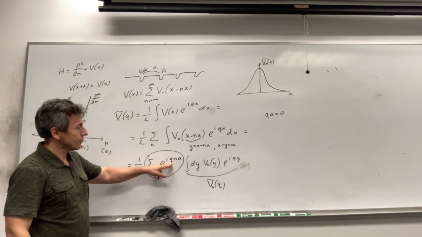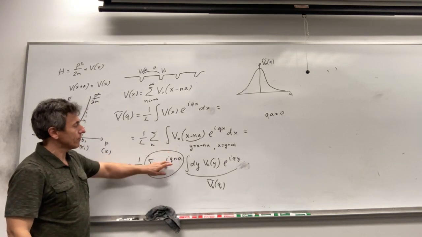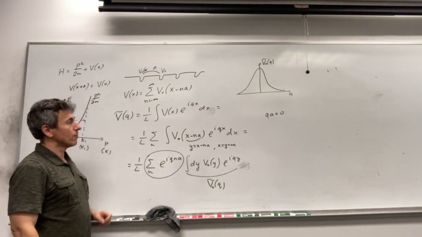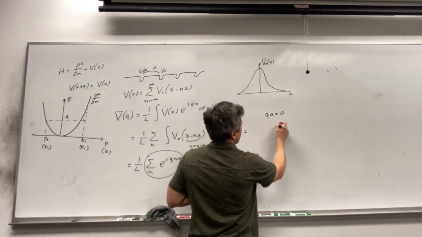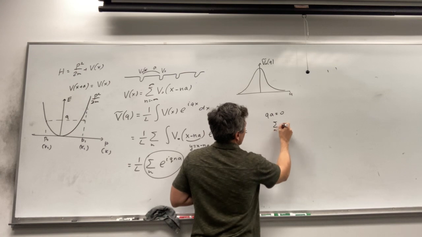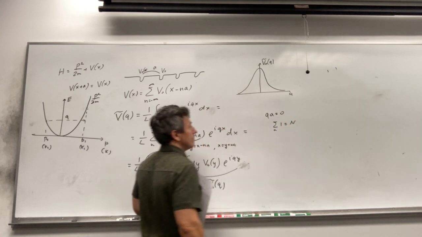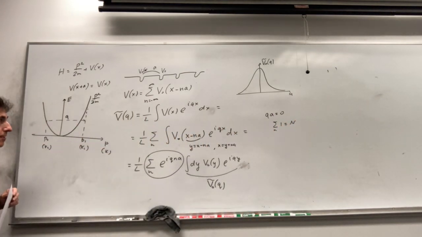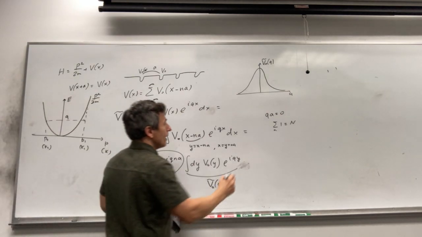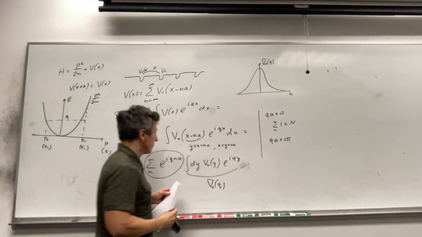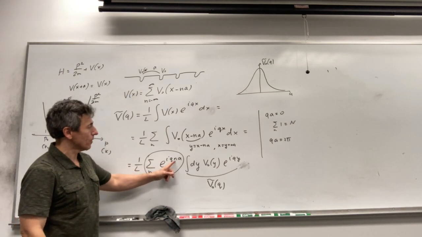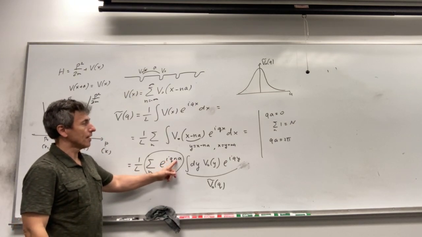If qa is equal to 0, then the exponential part will be 1, and the sum over n of 1 will be the total number of atoms in the system. If qa is equal to 2 pi, look at this expression, it will be i n 2 pi. Again, it will be 1.